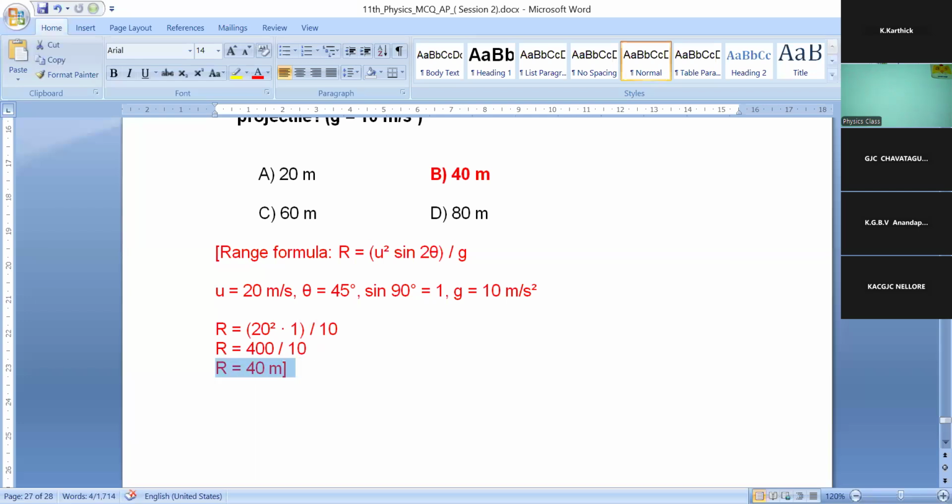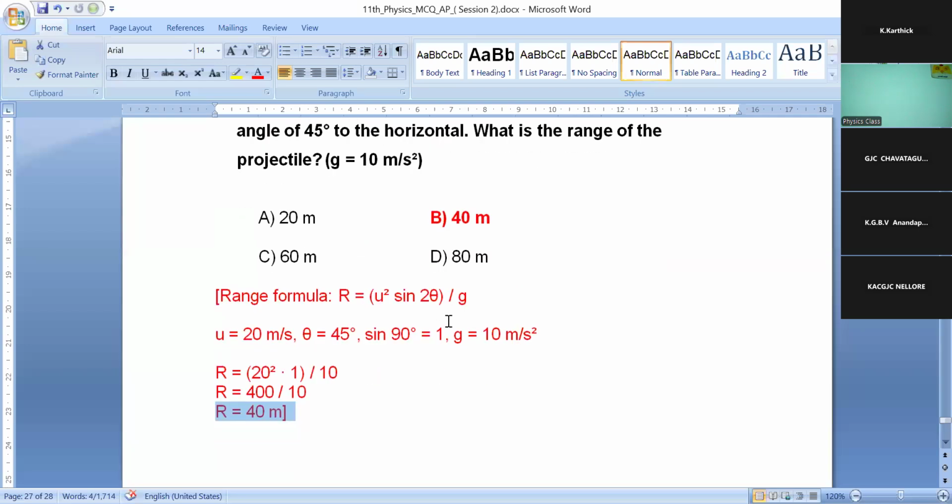Okay. So range is nothing but distance. So we have to mention the SI unit also. So R is equal to 40 meter. This is the answer for that question. 18th question, 40 meter.